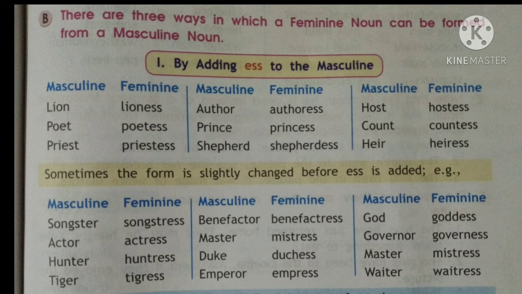Benefactor, benefactress. Master, mistress. Duke, duchess. Emperor, empress. God, goddess. Here we have to write double D in the feminine. Governor, governess. Master, mistress. Waiter, waitress.